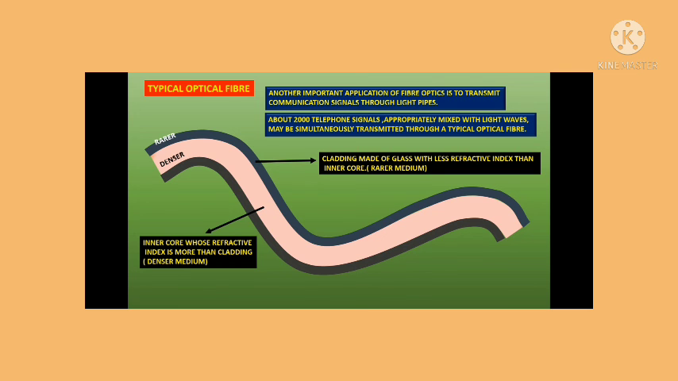So, when a ray of light after the refraction strikes the inner surface of the core and if the angle of incidence is greater than the critical angle of incidence, it suffers total internal reflection. In this way, again it strikes the other surface and suffers total internal reflection and finally it comes out of the other end of the optical fiber.